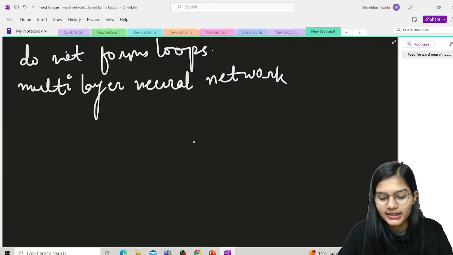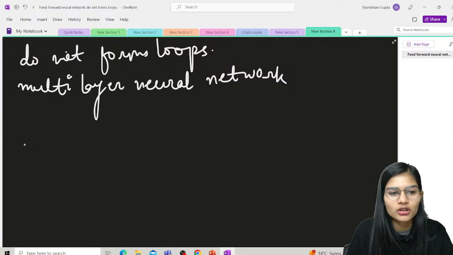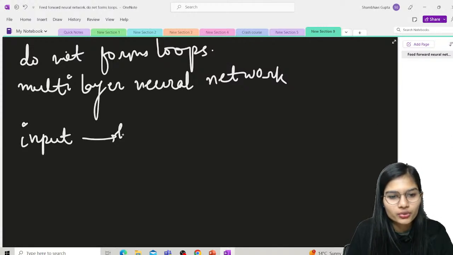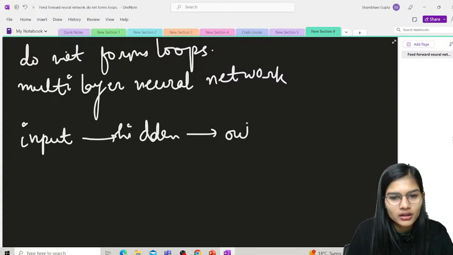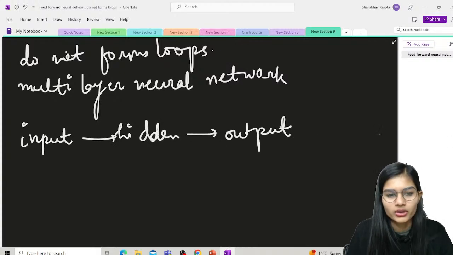As you see over here, we work first with the input, then hidden, then output. That is how the mechanism works. First we work with the input node, then it goes to the hidden layer, and then it goes to the output.